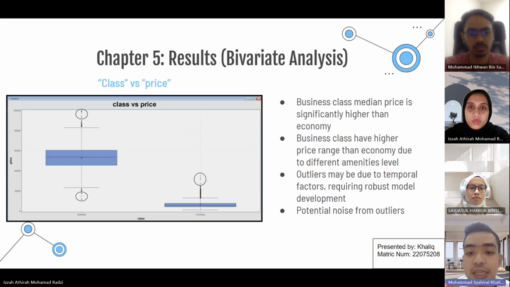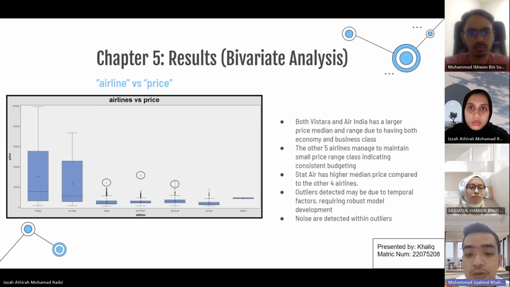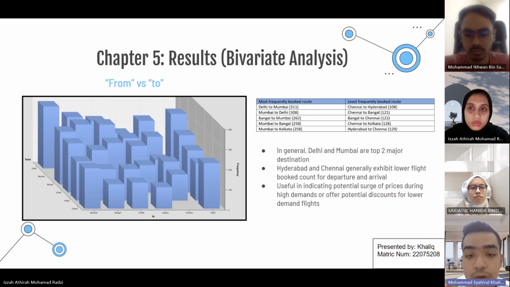For the class versus price, so as we can see that business class, medium price and range significantly higher than the economy due to the different amenities level. For the airline versus price, we can see that both Vistara and Air India has larger median and range as well, because they have both economy and business class. For the other 5 airlines, they managed to maintain small price range, which indicates the consistent budgeting. So this analysis showing the book route, in general, it is actually useful in indicating potential surge of prices during high demands or offer potential discounts for lower flight demand.